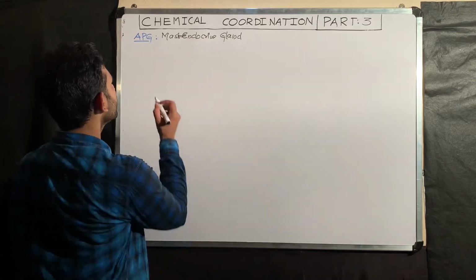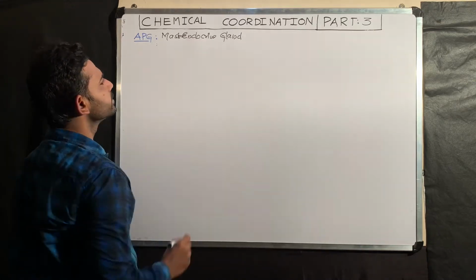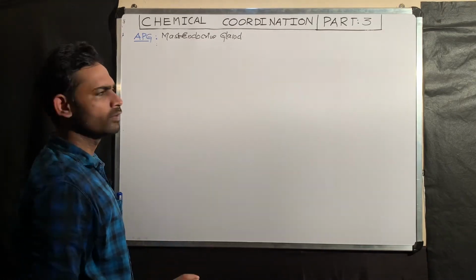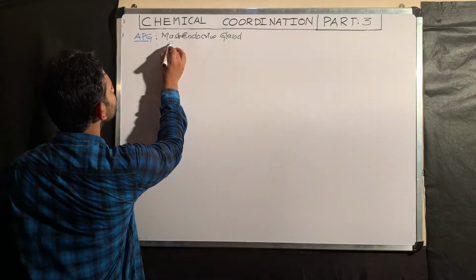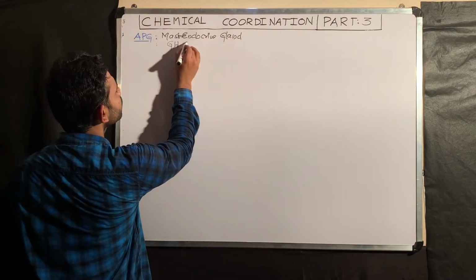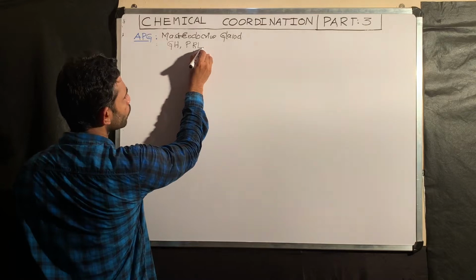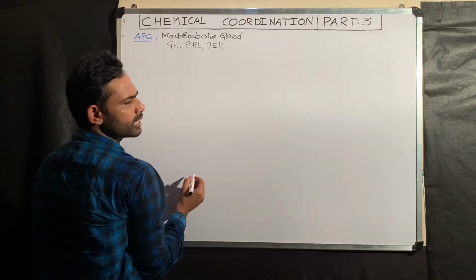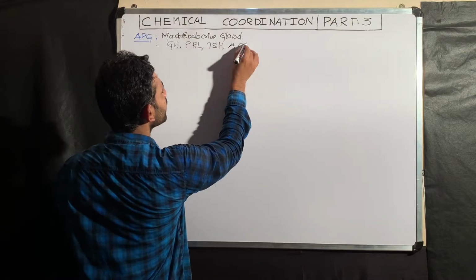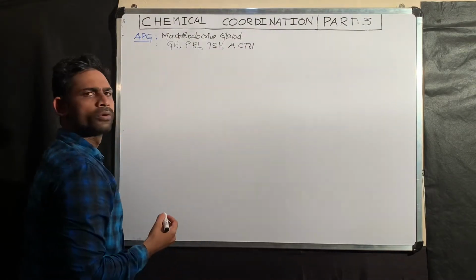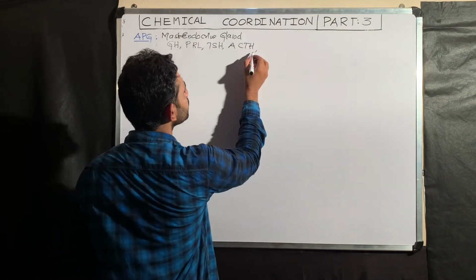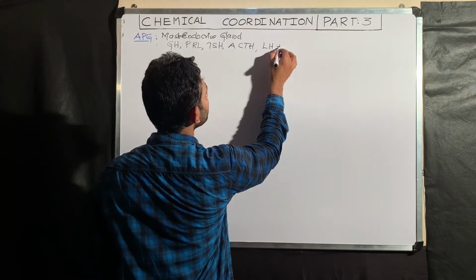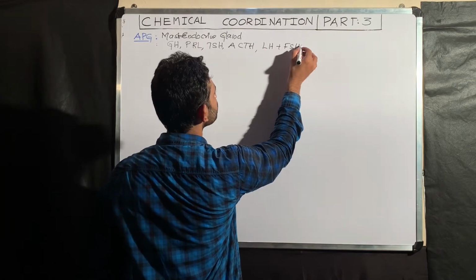The next point is that APG releases different types of hormones. Those include GH, growth hormone; PRL, prolactin; TSH, thyroid stimulating hormone; ACTH, adrenocorticotropic hormone; LH and FSH.